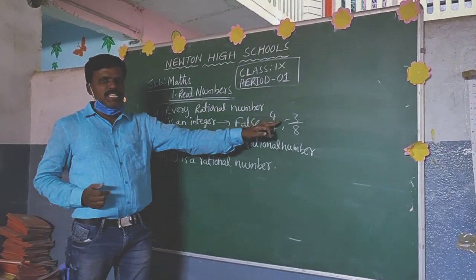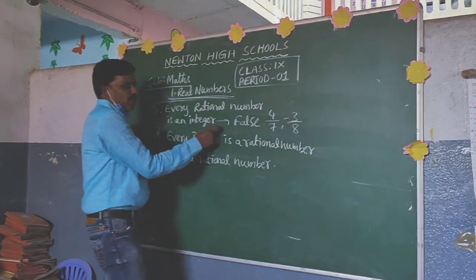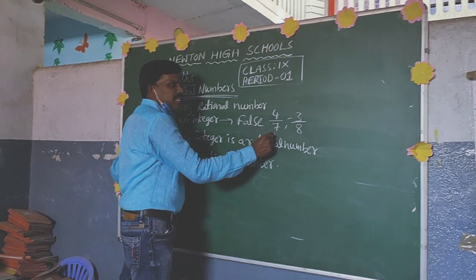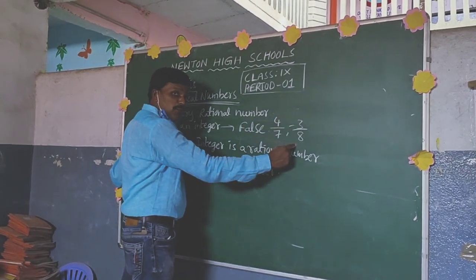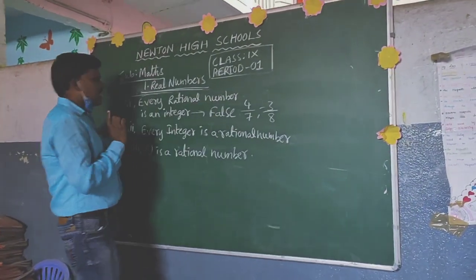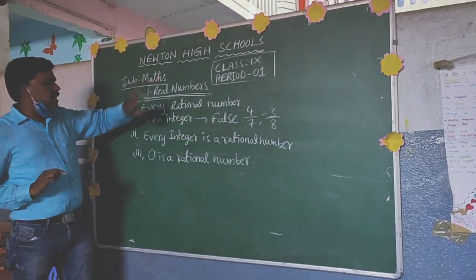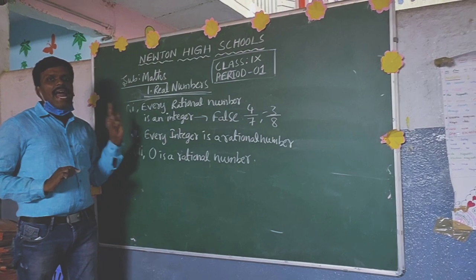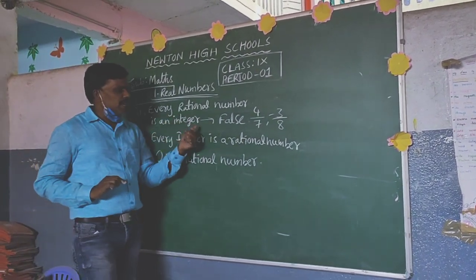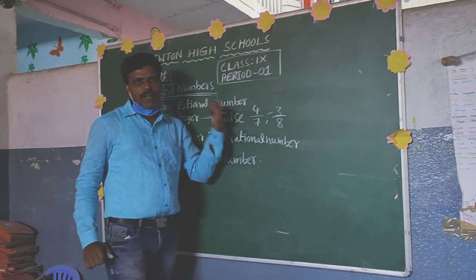So we have to give an example. This statement is false since 4 by 7 is a rational number, but it is not an integer. Minus 3 by 8 is also a rational number, but it is not an integer. So we can say that every rational number is not an integer. But the given statement says it is an integer. Because of that reason, we can say that it is false.